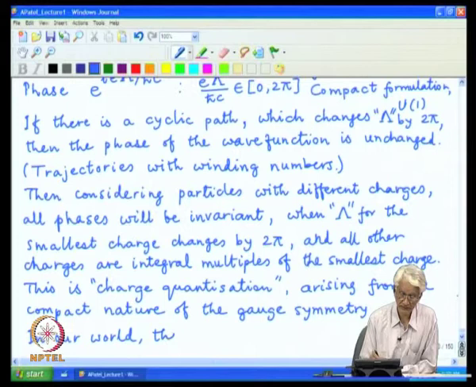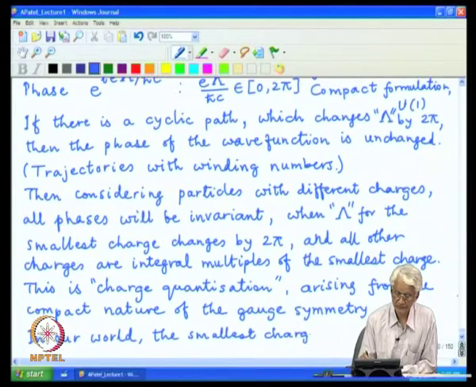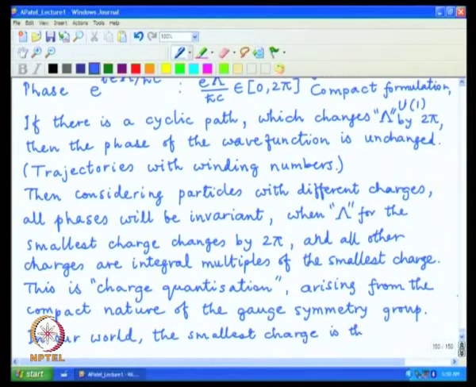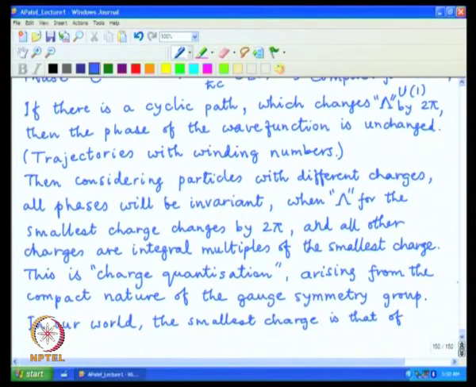The smallest charge is that of the electron, and often we can choose simple units.